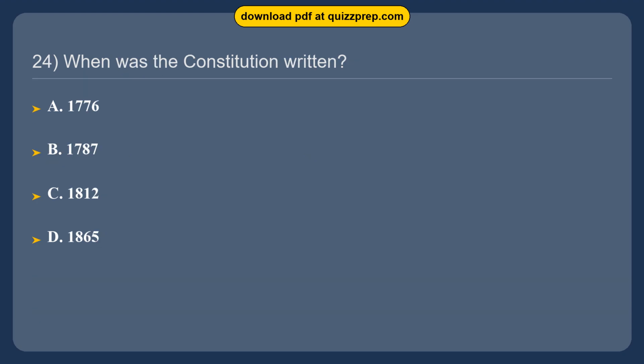Question 24. When was the Constitution written? Option A. 1776. Option B. 1787. Option C. 1812. Option D. 1865. The correct answer is option B.